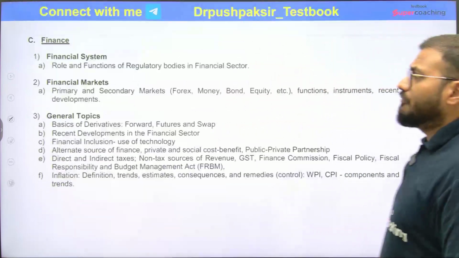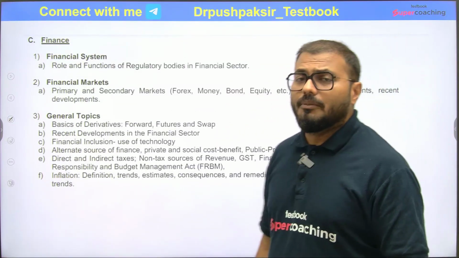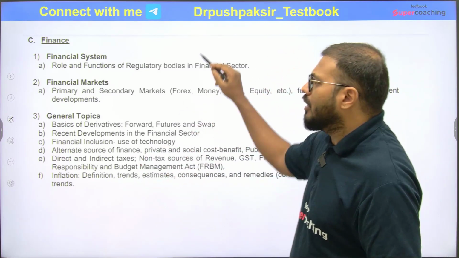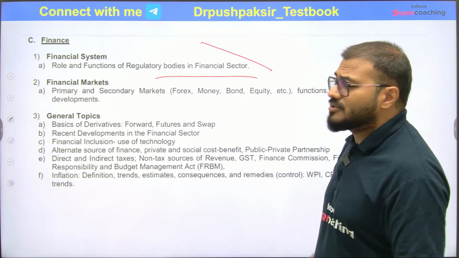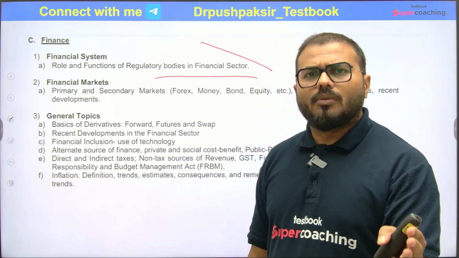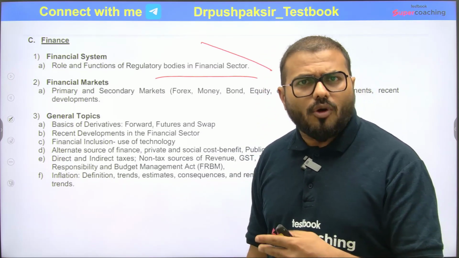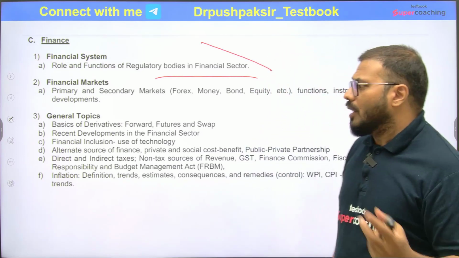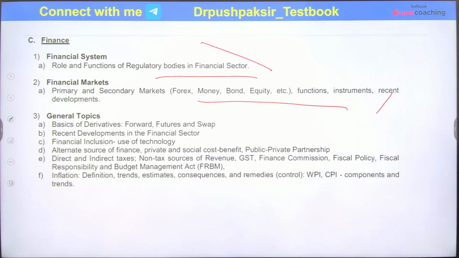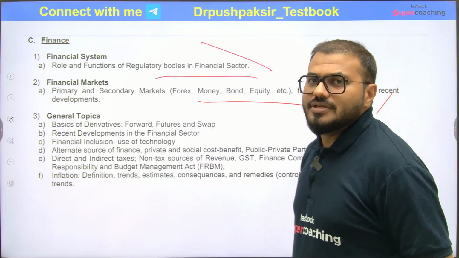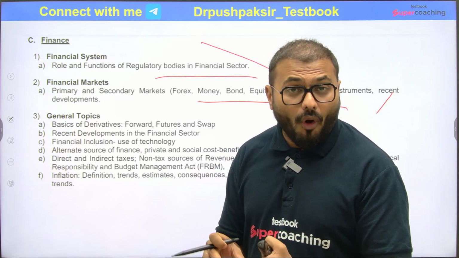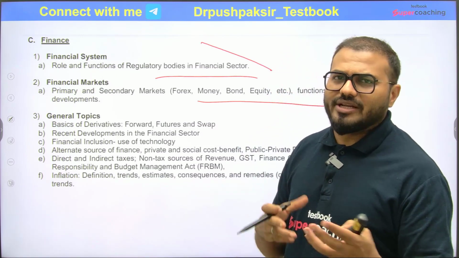Now we'll come to finance. Again very easy if you are preparing for RBI Grade B or any bank exam. The role and function of the regulatory bodies in the financial sector, like SEBI, RBI, IRDA, PFRDA, even the Insolvency and Bankruptcy Board of India. All these are regulatory bodies which we should know about. Then financial markets, primary and secondary market, forex, money, bond, equities, how exactly they work, which is very much in the news. Every time you can see news of IPOs, of government bonds or corporate bonds, the debentures. So definitely the questions will be on there.